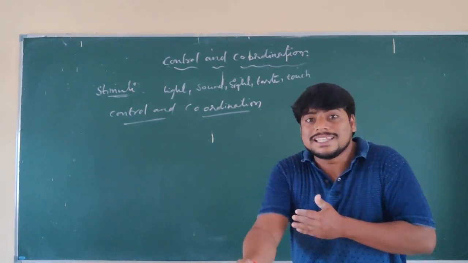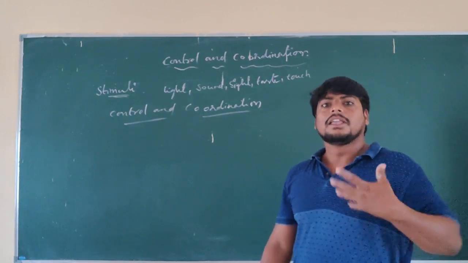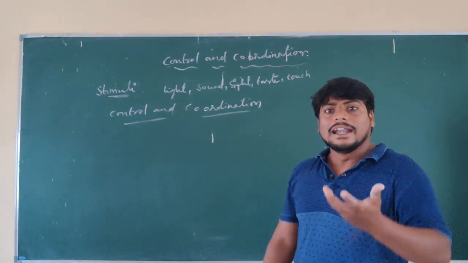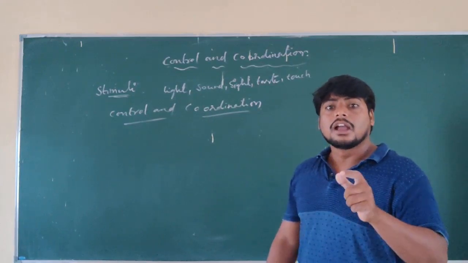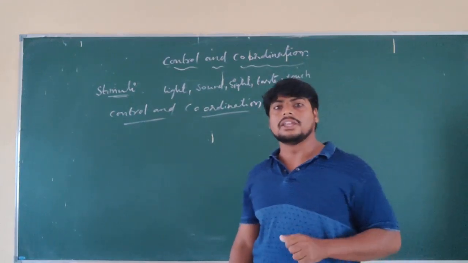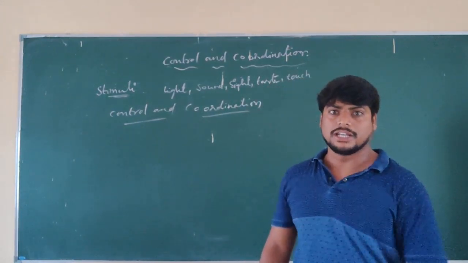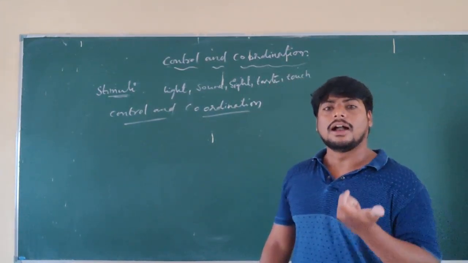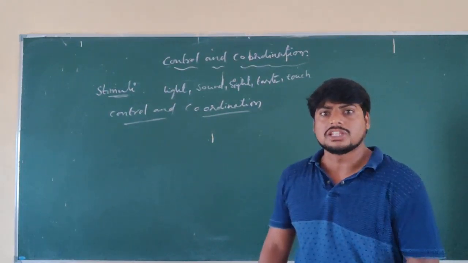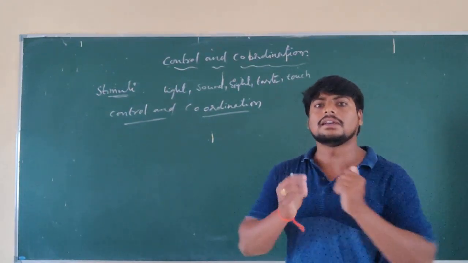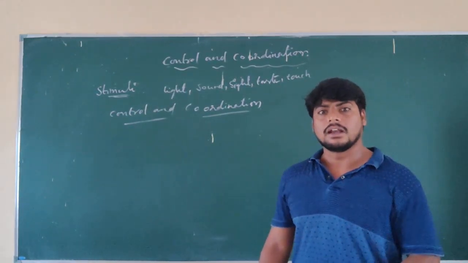And they produce the response to the stimuli and react. That is what is called control and coordination. So this control and coordination is brought about in organisms by means of various organ systems working together.